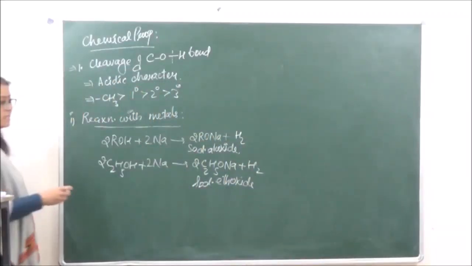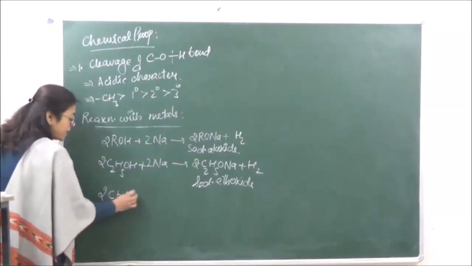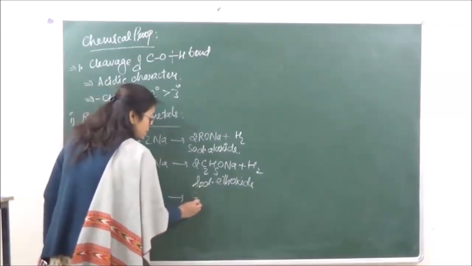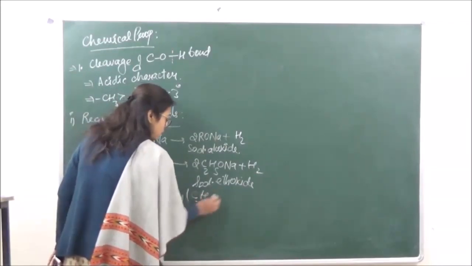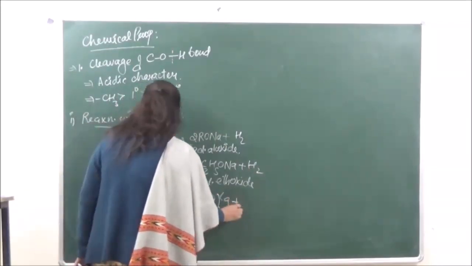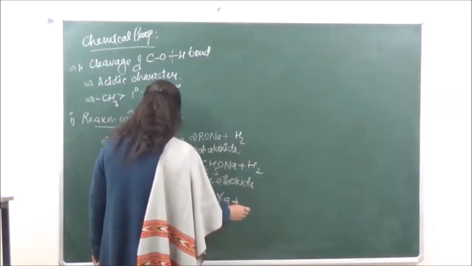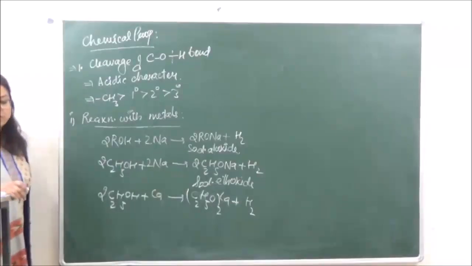Right? Same is the case if we are reacting it with another active metal over here. We are taking calcium. This is going to give us calcium ethoxide plus hydrogen. Okay? So this is how it is going to react.